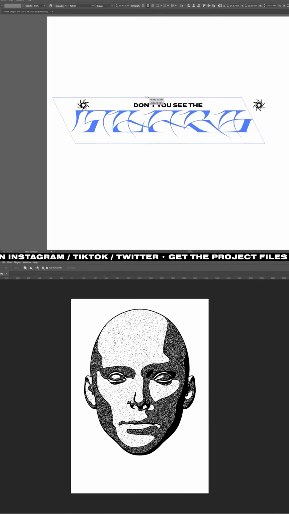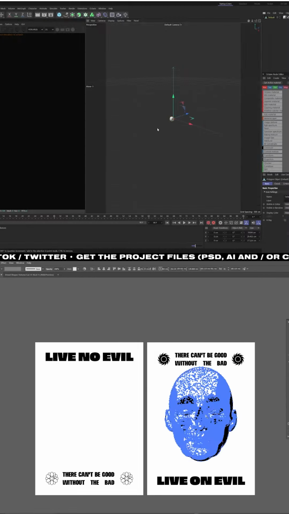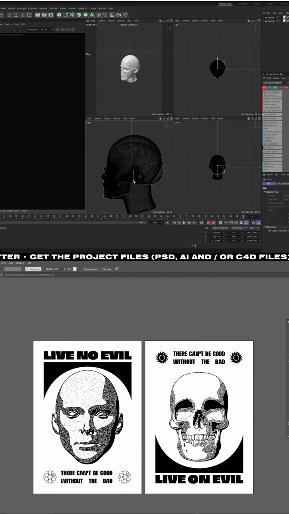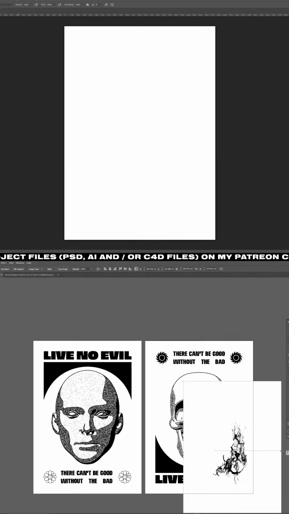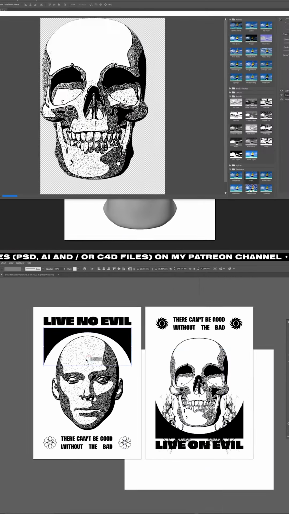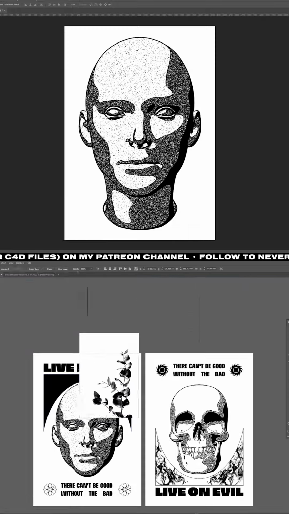I went and designed two posters in Illustrator which were almost similar but not entirely. I used two different renders, one for a head and one from a skull, and I rearranged other parts of the poster. I then printed both of the posters out on two different colors of paper and actually made tears in the poster to expose different part of each poster.